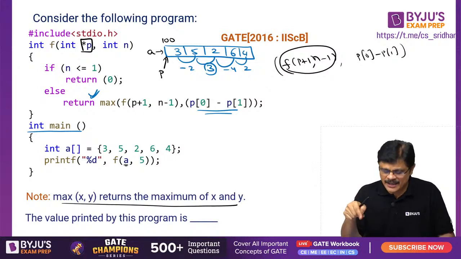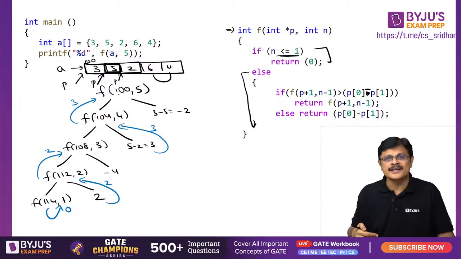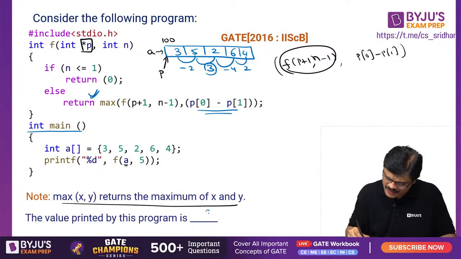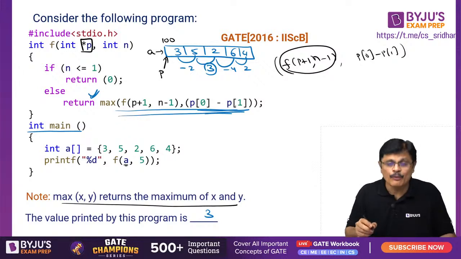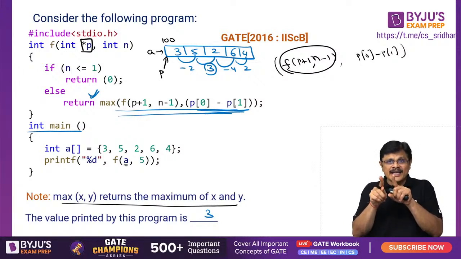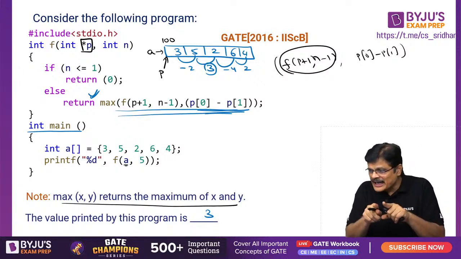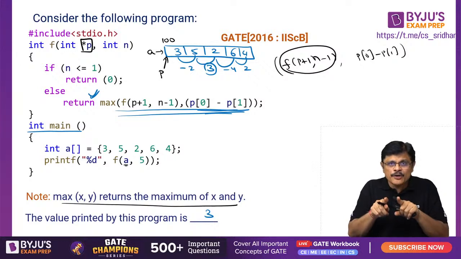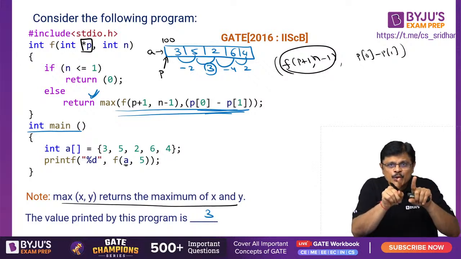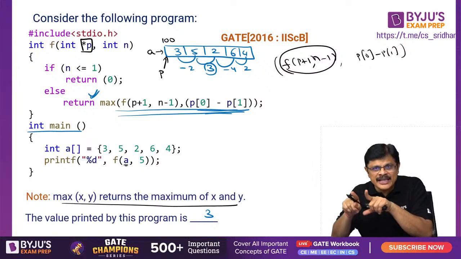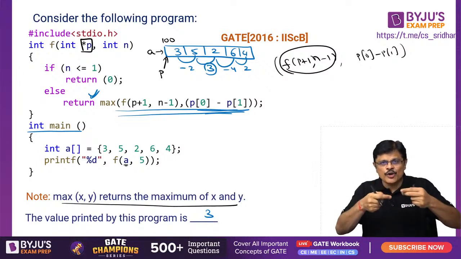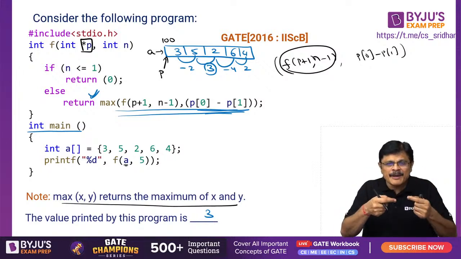If you understand, you don't have to do all this, sir. Directly I can answer this question, 3, here itself by understanding this logic. What it is doing? Two adjacent elements, because dynamically p is moving, no? So every time it is finding two adjacent elements' difference, because the function is called with the next memory location, no?